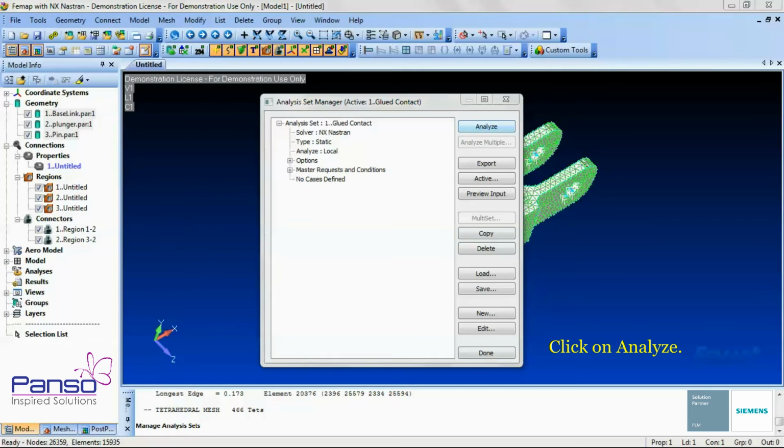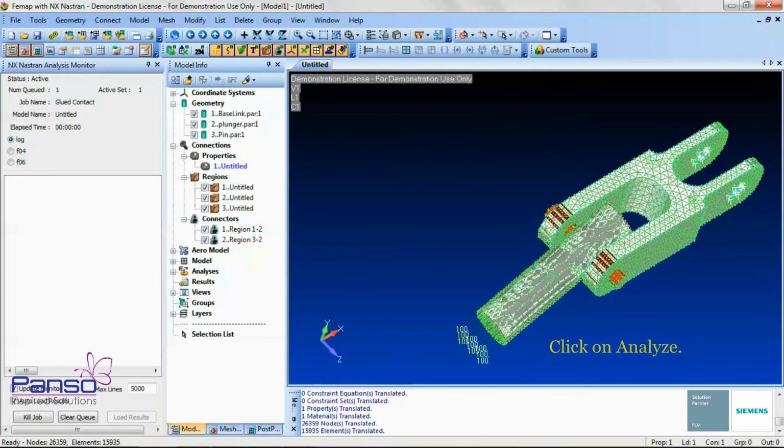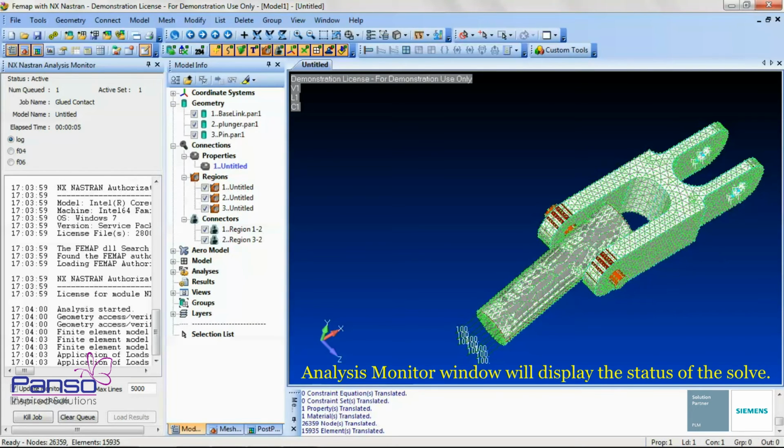Click on Analyze. The Analysis Monitor window will display the status of the solve. We will know that the solve is done when the Messages document pane tells you that the cleanup of the output set is complete.